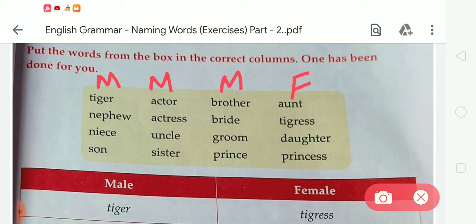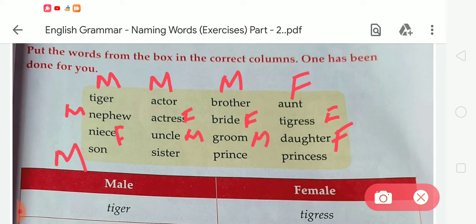Aunt is a female word, so you have to write F here. Nephew is a male word, so you have to write M. Actress is a female word, so you have to write F. Bride is also female, so you have to write F. Now the next, tigress is a female word, so you have to write F. Niece is a female word. Now uncle is a male word. Groom is a male word. Daughter is a female word. Son is a male word. Sister is a female word. And prince is a male word, and princess is a female word.